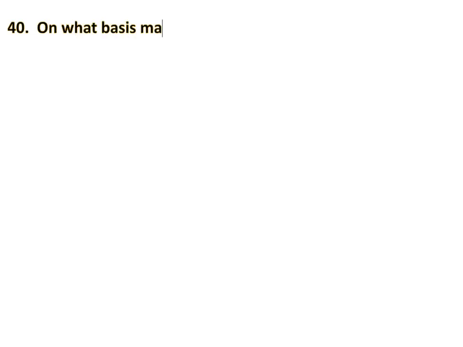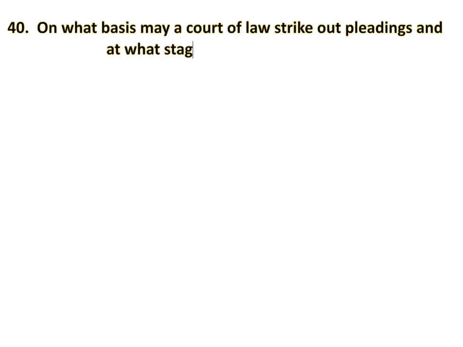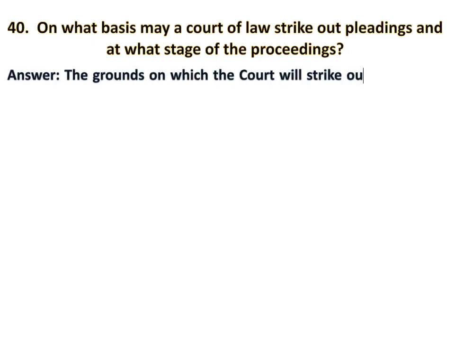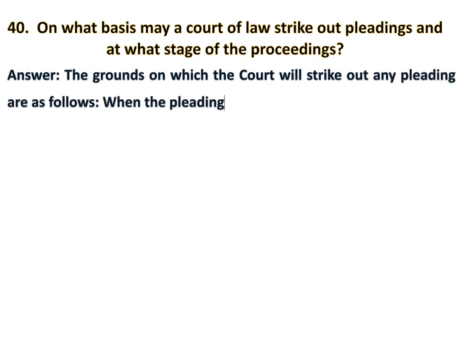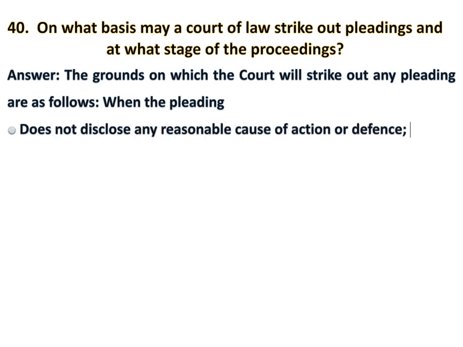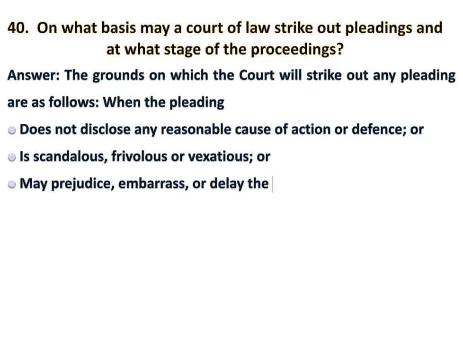On what basis may a court strike out pleadings, and at what stage of the proceedings can that be done? We've done this already, but we shall look at the answer. The grounds on which the court will strike out any pleading are as follows. When the pleading does not disclose any reasonable cause of action or defense, or the pleading is scandalous, frivolous, or vexatious, or the pleading may prejudice, embarrass, or delay the fair trial of the action, or the pleading is otherwise an abuse of the process of courts.